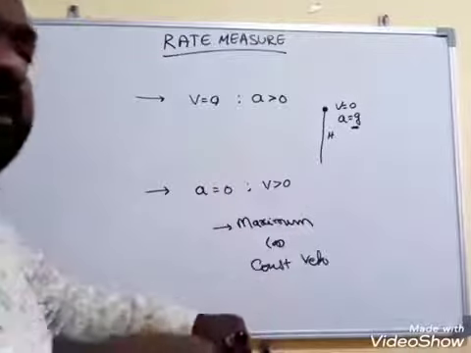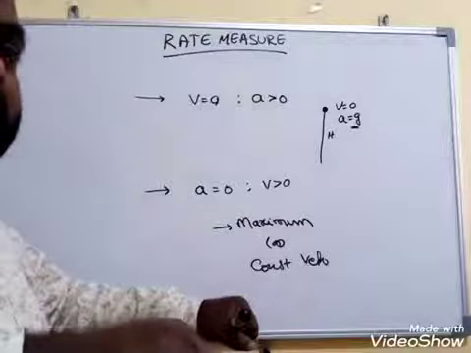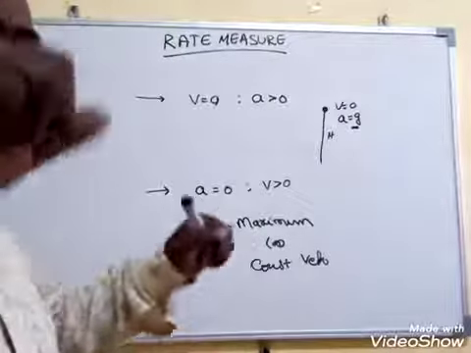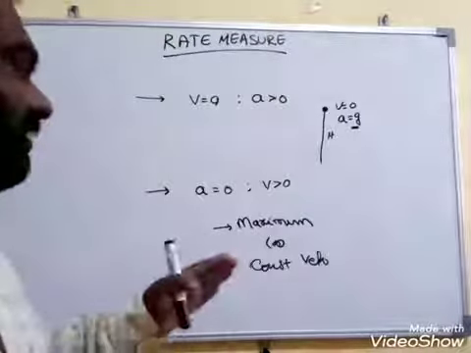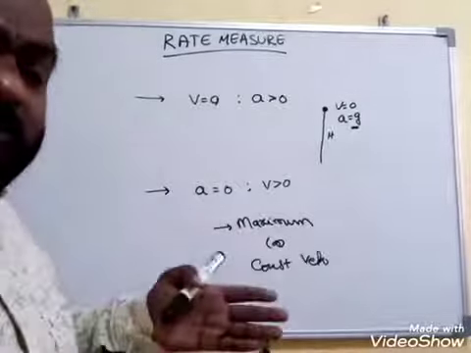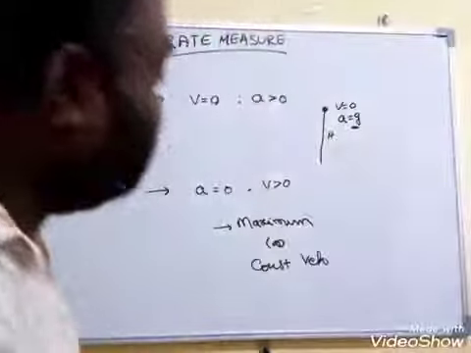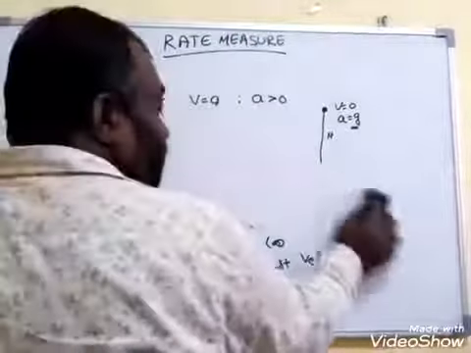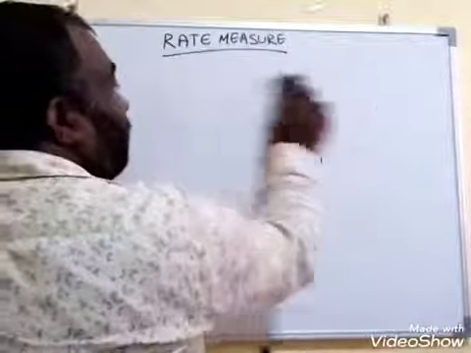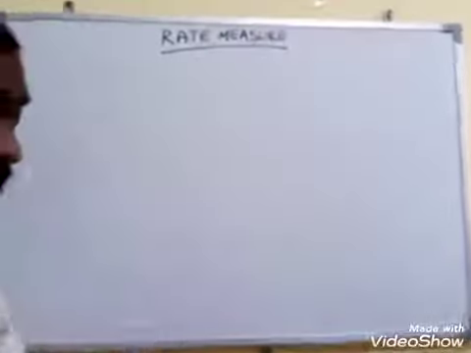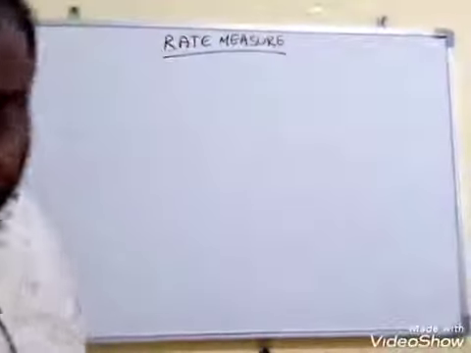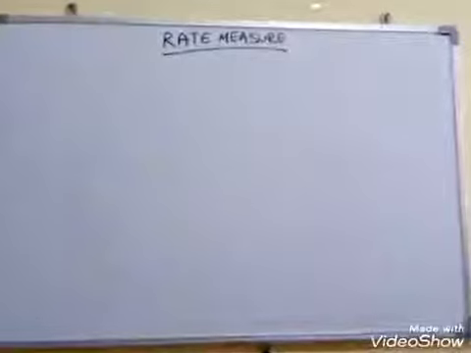Otherwise, I am riding a bike at 60 km/h without changing the velocity. I am traveling for 2 or 3 hours together at 60 km/h. That means there is no change in velocity, hence acceleration is 0. These two conditions are possible. These two are from the basics of physics. Now this type of questions they may give. I am writing the question.